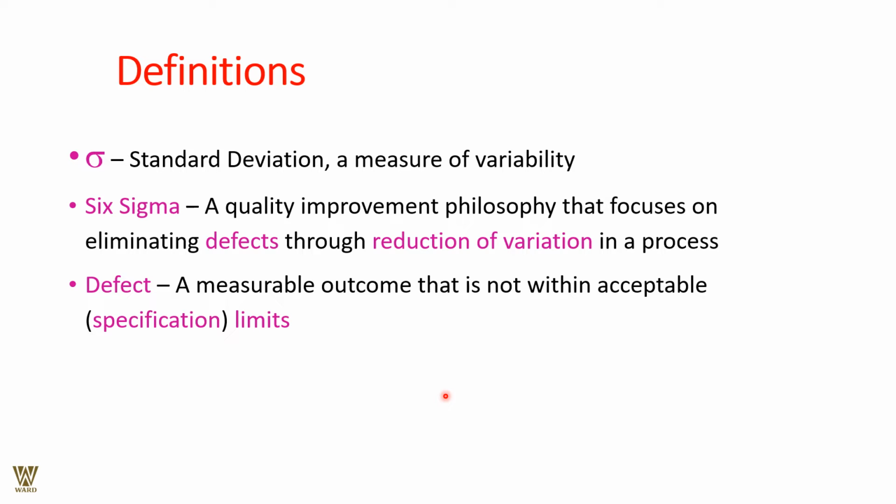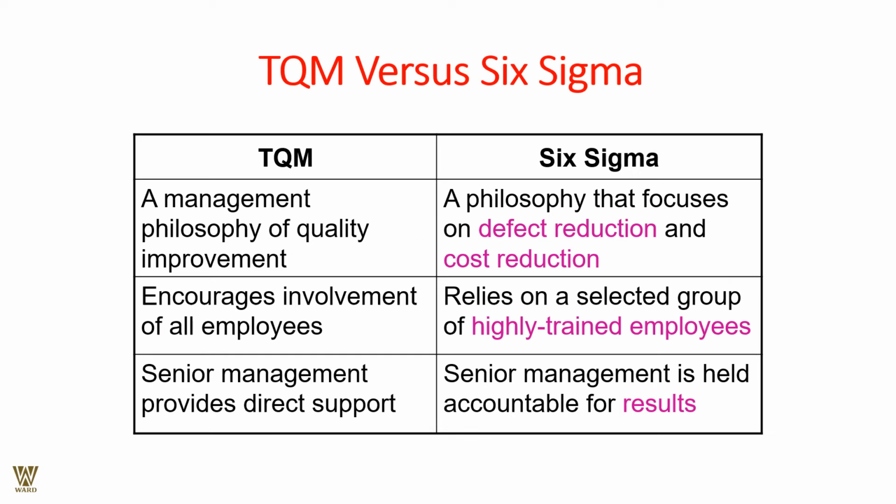Defect: a measurable outcome that is not acceptable within the limits, as they say. So a measurable outcome that is not within the acceptable limits is what we define as a defect. So Six Sigma is all about conforming to error-free outcomes, error-free processes, error-free products, error-free services.